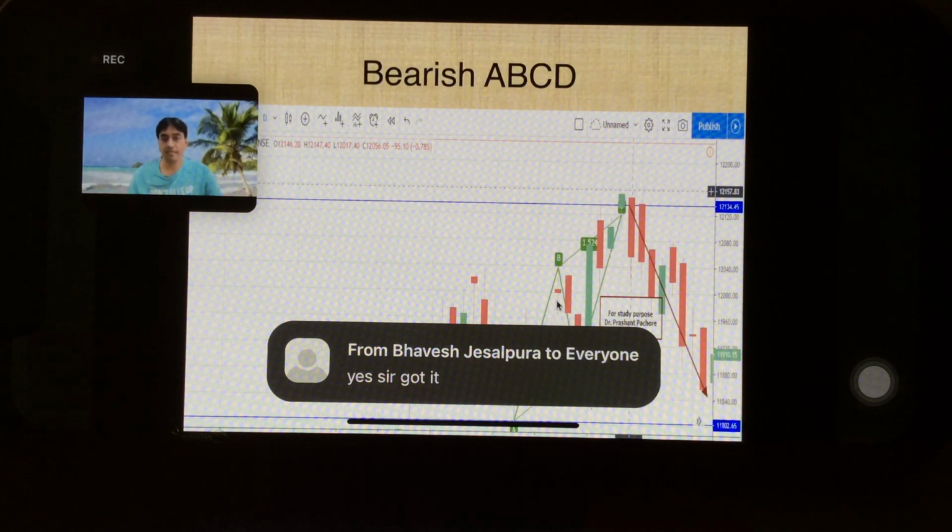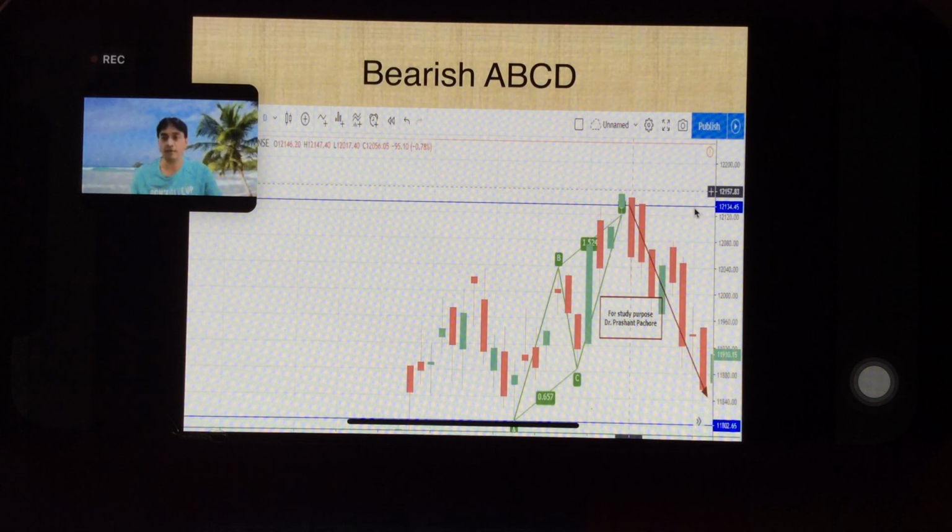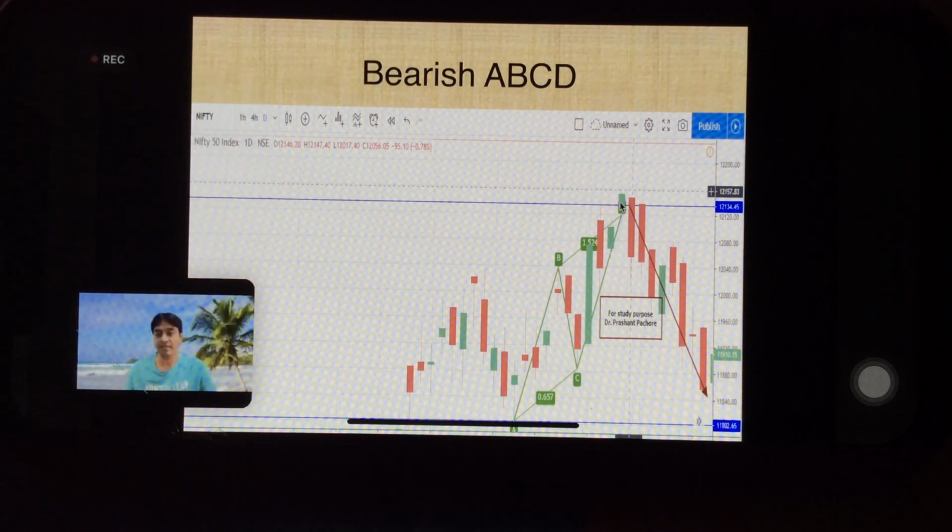So this was the bearish ABCD where entry was, you can see, 12134 or 12119, and it made a high of 12157, and you can see it gave all the targets down. So these are powerful patterns.